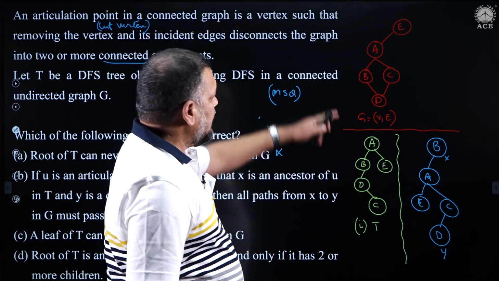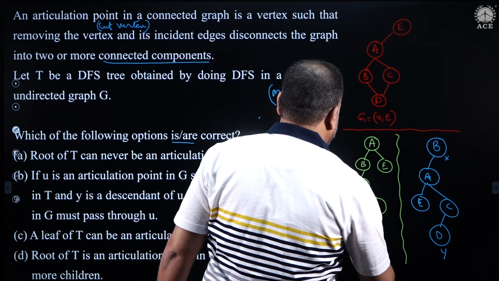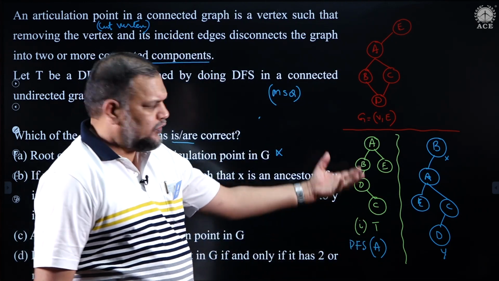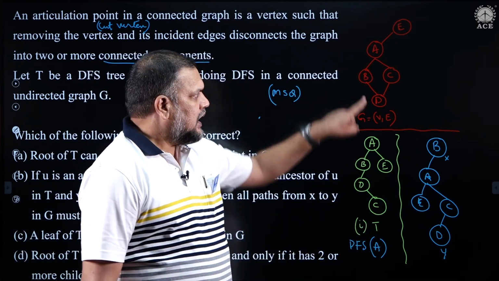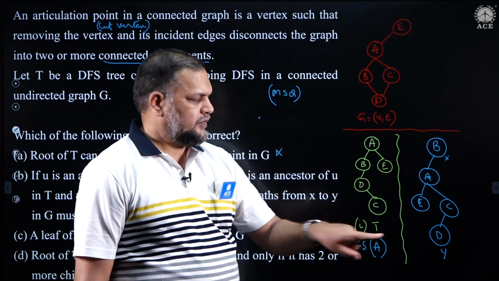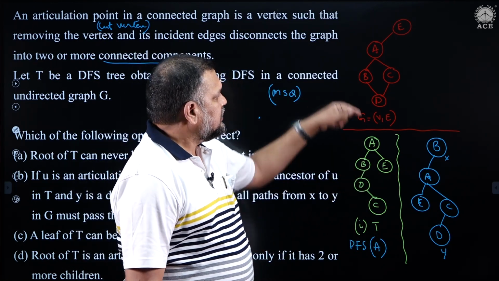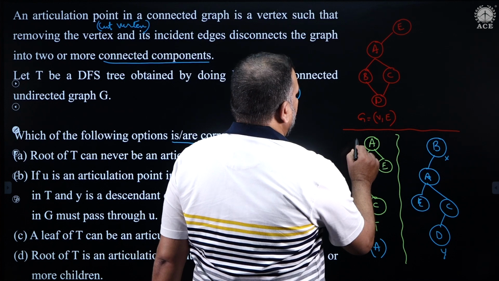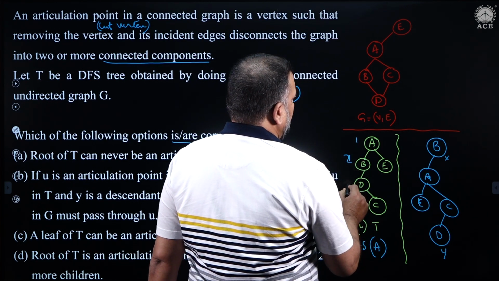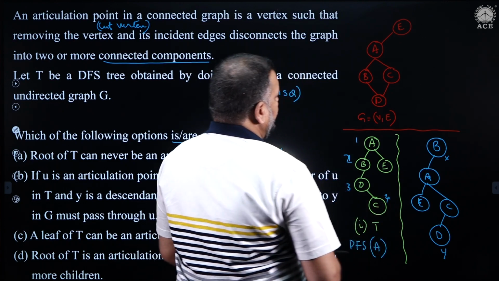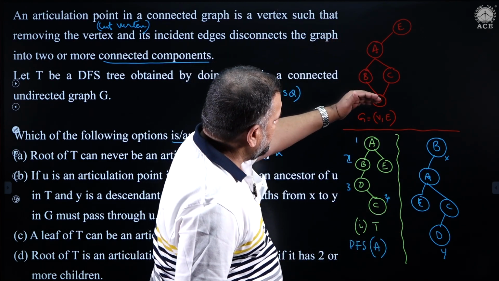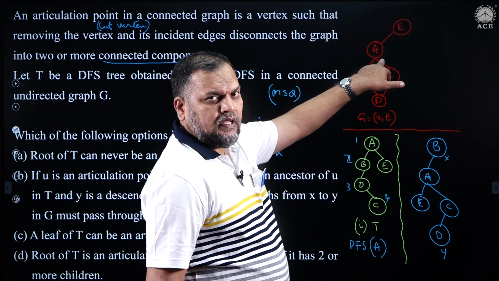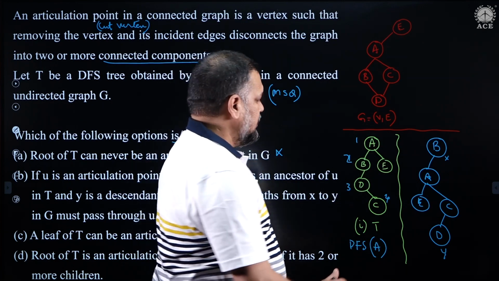For example, in this graph, if I perform a depth first search starting from vertex A, which is articulating, purposefully I have started from A because I am proving for this graph that it has two children, B and E. The order in which I visit the vertices is A, B, D, C. From C there are no more options, so I backtrack to A, and from A there is an option E, so I visit E, the last node to visit.